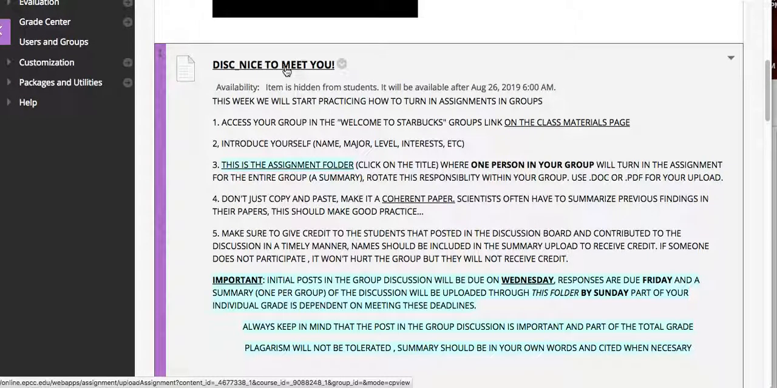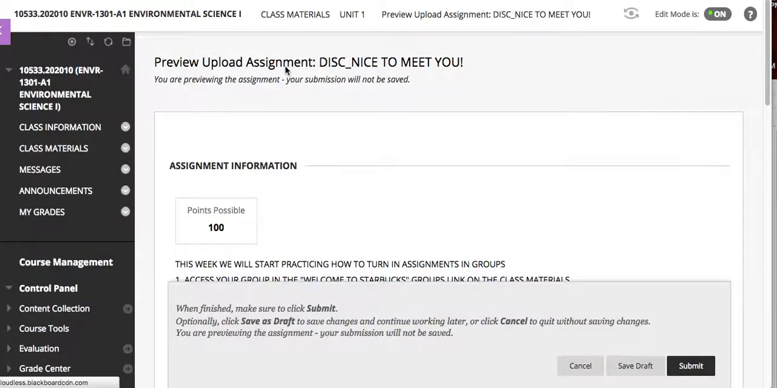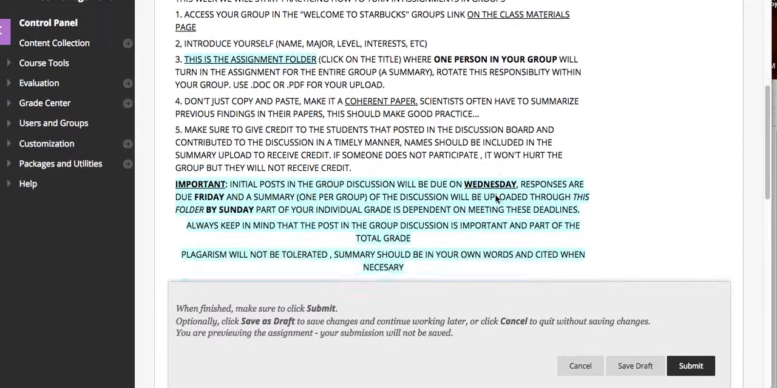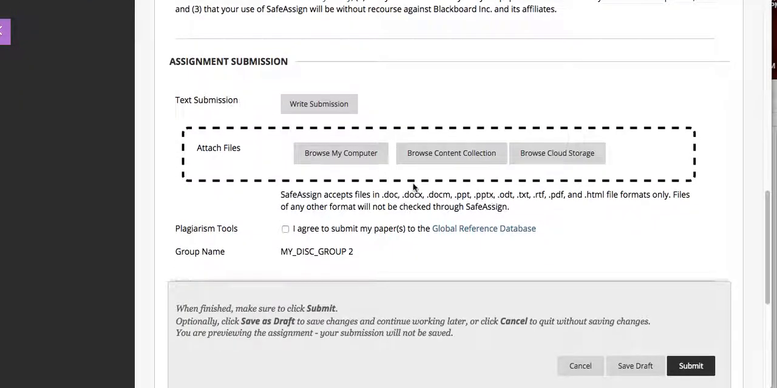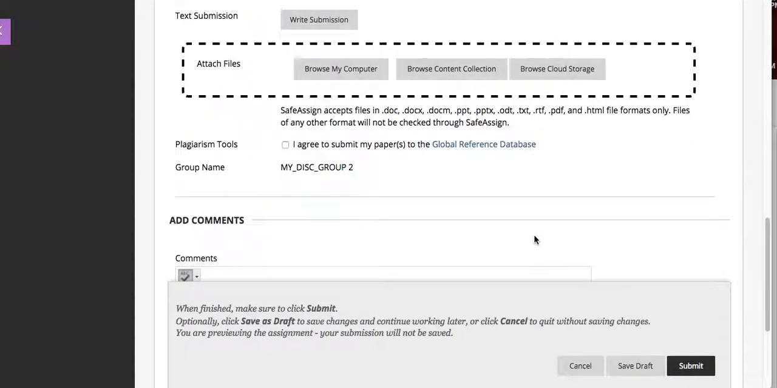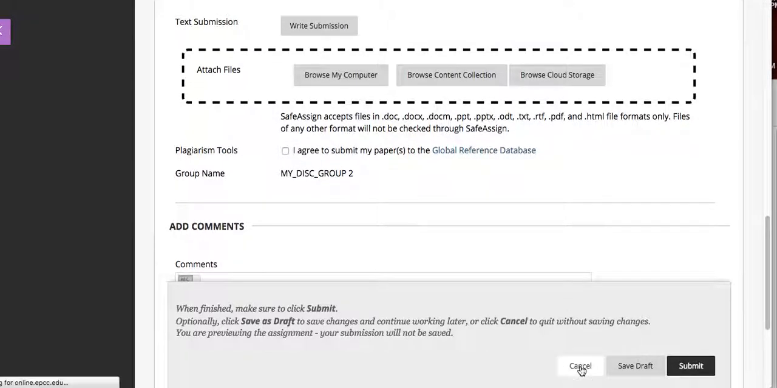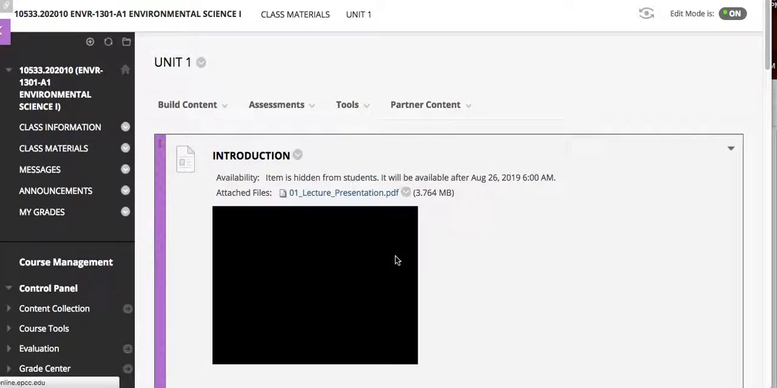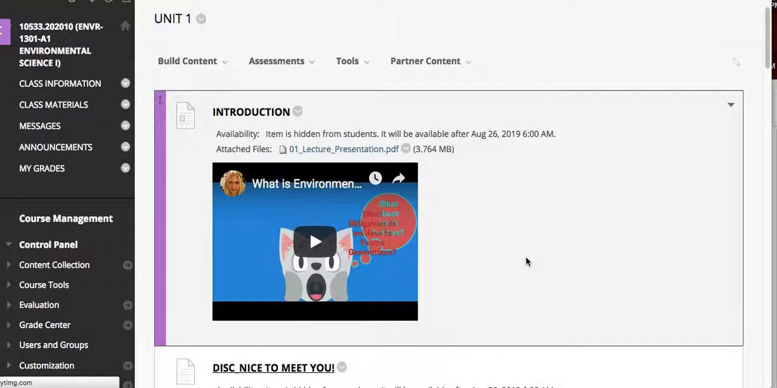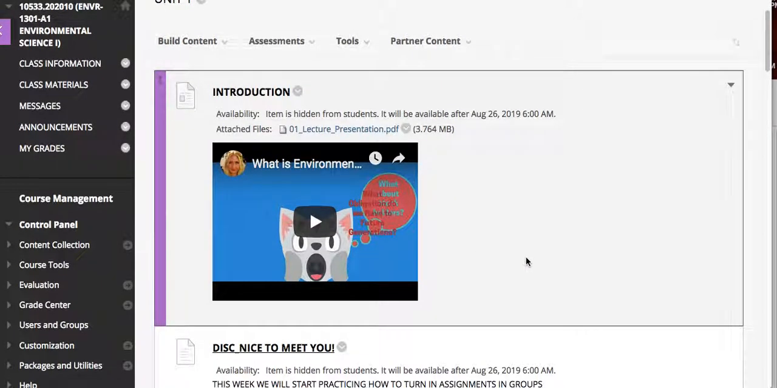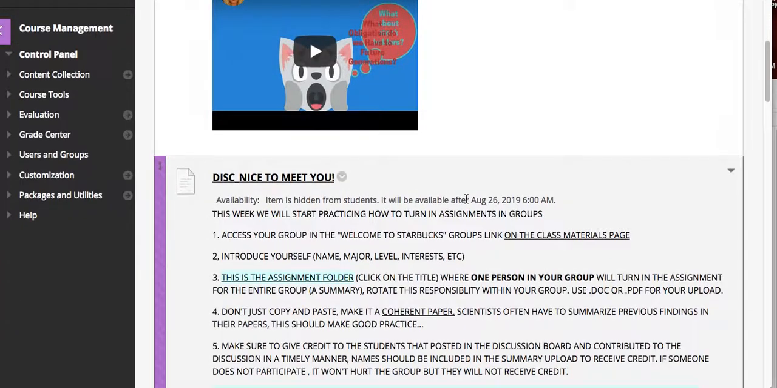Okay, so you would click on this one once you were ready to upload something, and you would just upload a Word document or PDF. So you would go to browse my computer and then upload your group summary in this particular area. Go back. Okay, so again, that's pretty much the format for the Blackboard materials every week. Again, a video and a group discussion.